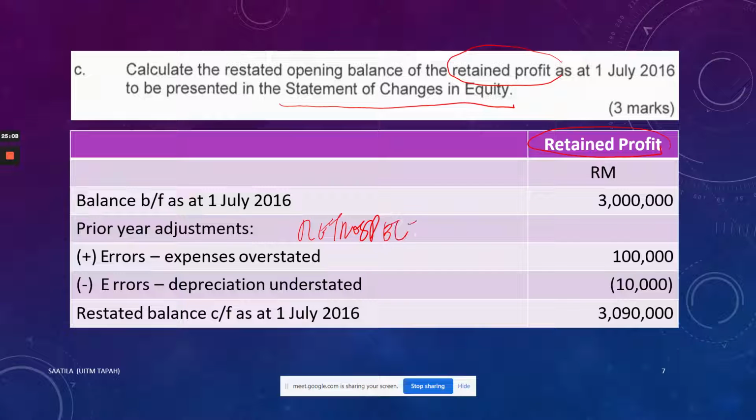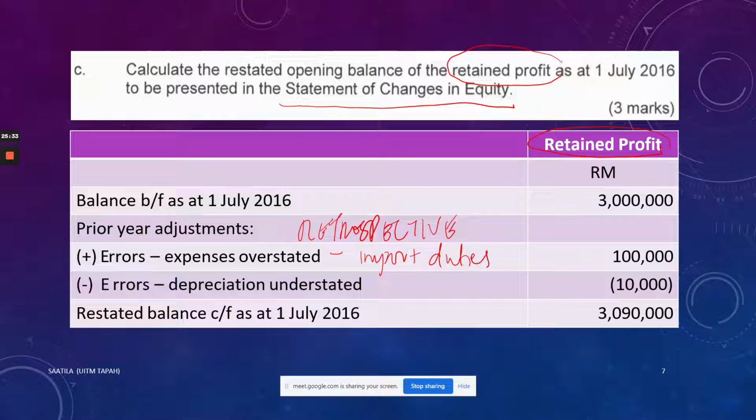For example, adjustment for changes in accounting policy may also affect the retained profit, but here there is no information about changes in accounting policy. So what happened here is just about error, and there were two errors. One error is the expenses overstated. This is for the import